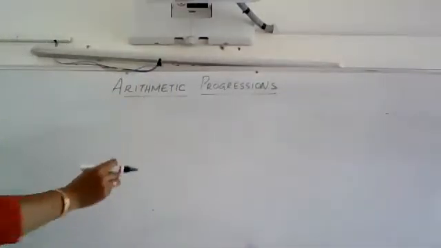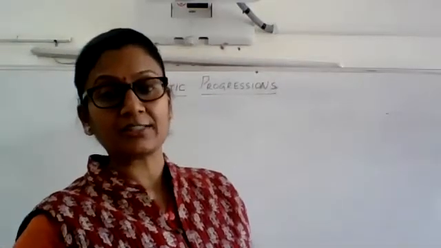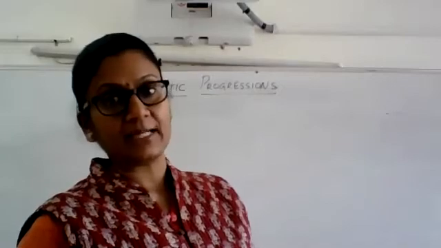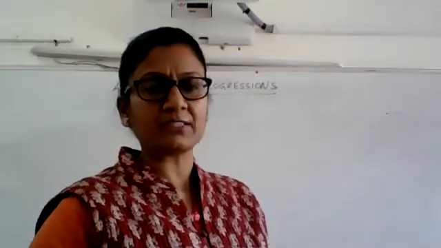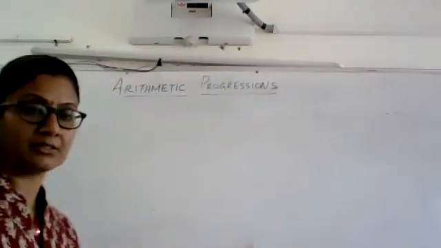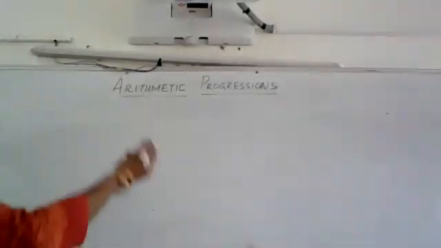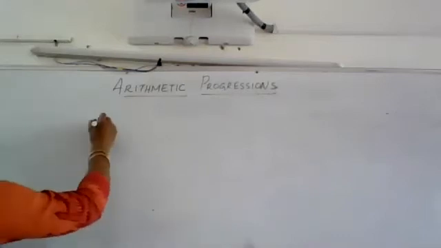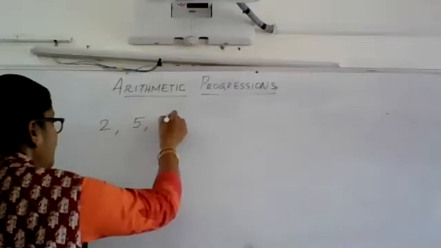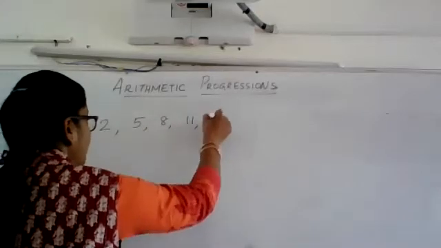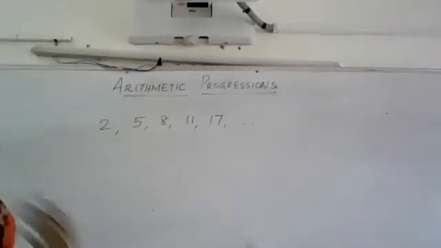Actually, arithmetic progressions are available in nature itself. You can see lots of arithmetic progressions in our day-to-day life examples as well as in nature. First I will try to introduce a very specific and common example of arithmetic progressions. Then you can extend it to any other example that you come across yourself. Now I am dealing only with numbers here. So I say 2, 5, 8, 11, 17, and so on. Now there is a list of numbers that I have written.